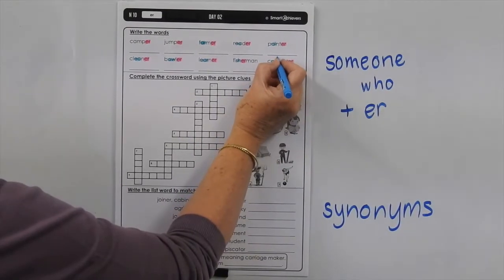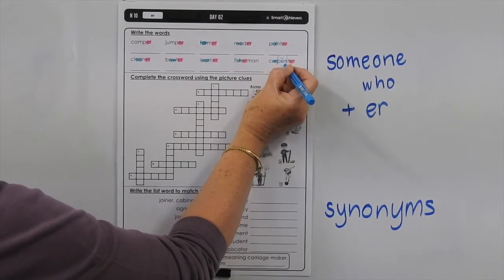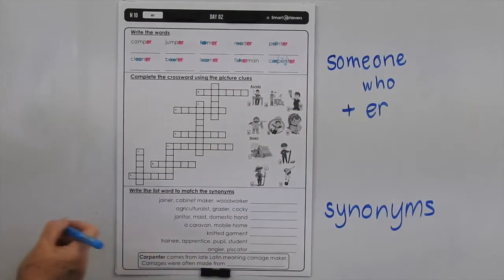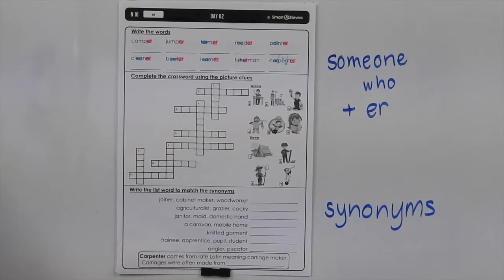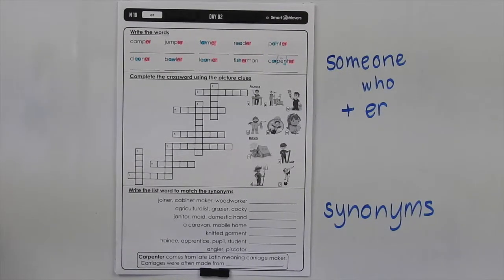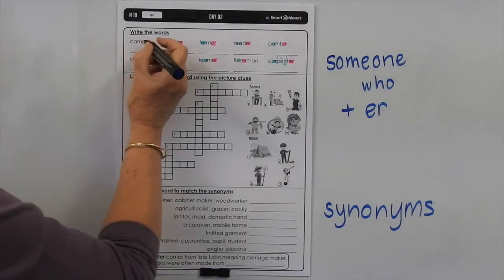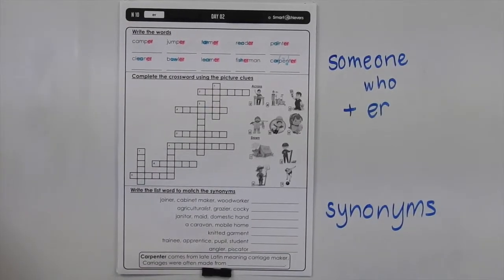If you broke that up, you'd have carpenter. Because we've got a short vowel here, we close the syllable with a consonant. Okay, so most of those words, if you were breaking them into syllables, it would occur camper, so we'd probably be splitting them with the ER on the end.